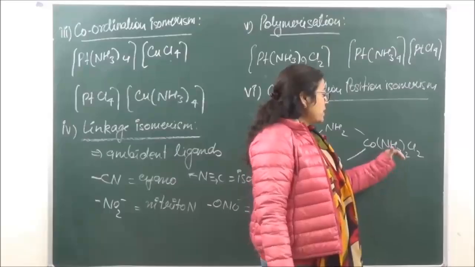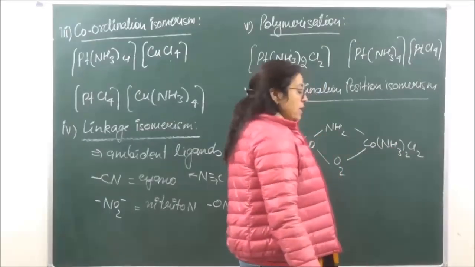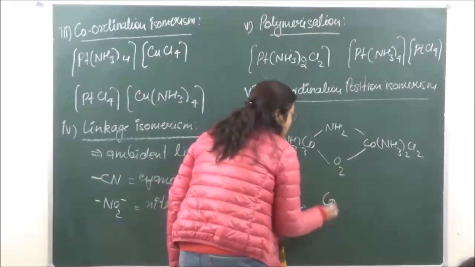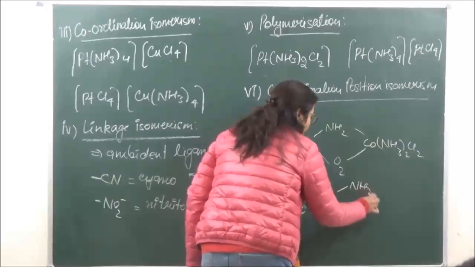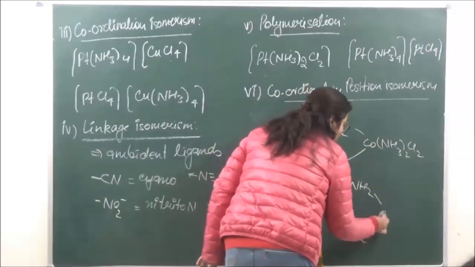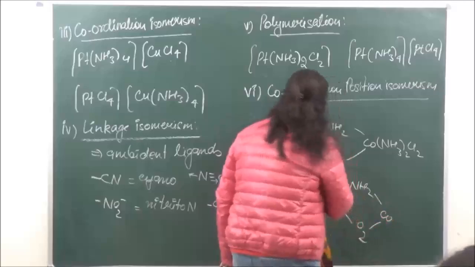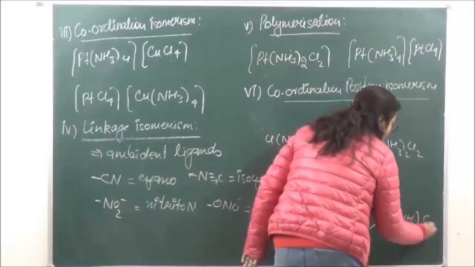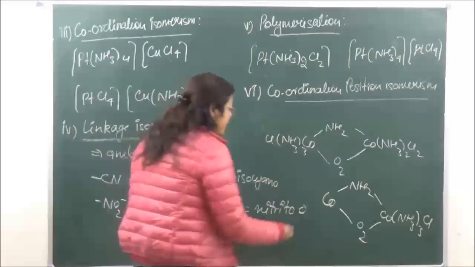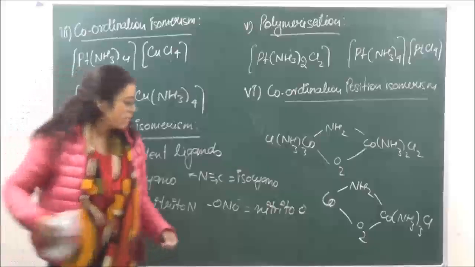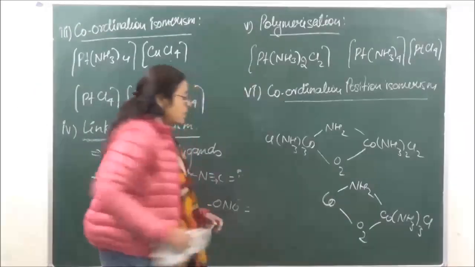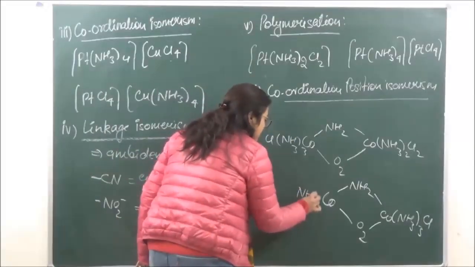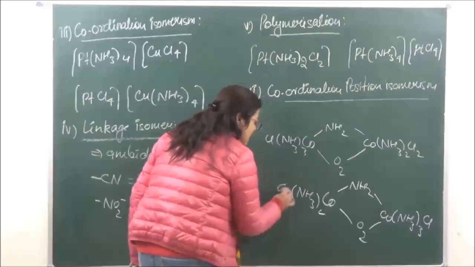So in this isomer, the position of the ligands will change, such that the isomer of this now becomes Co NH2 O2 Co, and over here, this shifts this side, we have (NH3)3Cl, and on this side this is going to shift, so we have (NH3)2Cl2.